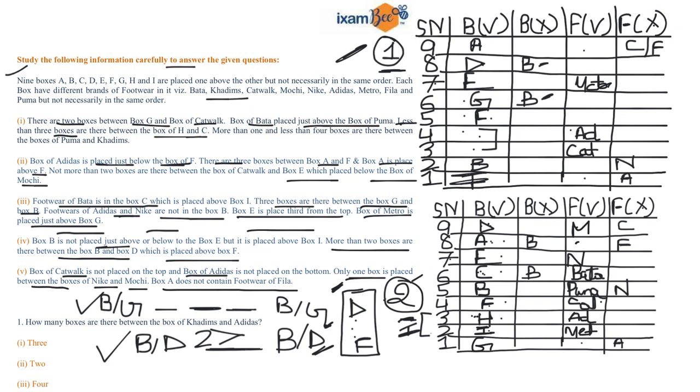Now I cannot place Fila over here. So I can write Fila over here, that is at first position, and the rest is Khadim. So I'm writing K over here. So this is your complete arrangement. With the help of this, you can answer any number of questions now.